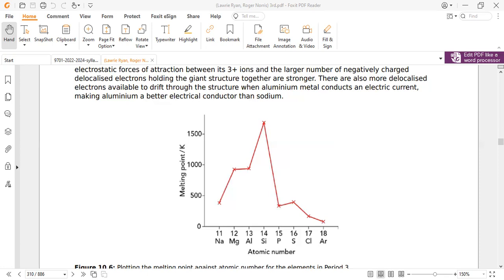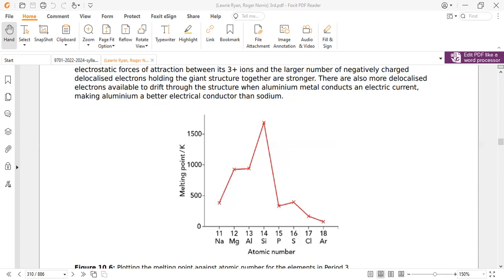As you move to phosphorus, sulfur, chlorine and argon, they all exist in simple molecular form, but the difference is that phosphorus naturally exists as P4, sulfur as S8, chlorine as Cl2, and argon in simple atomic form. As we discussed previously, when the structure is simple molecular, the only attraction between the particles is the weak van der Waals force, which is an induced dipole force.